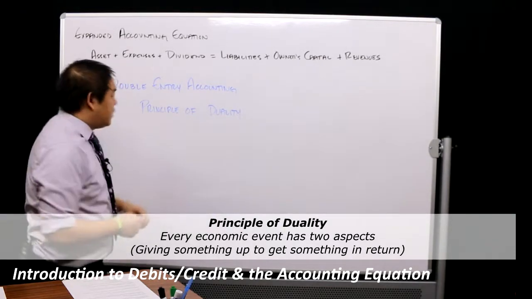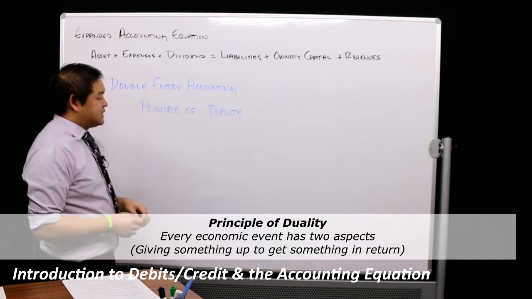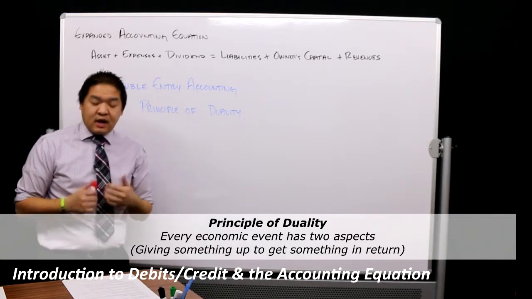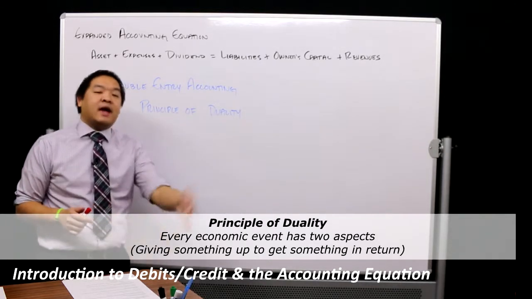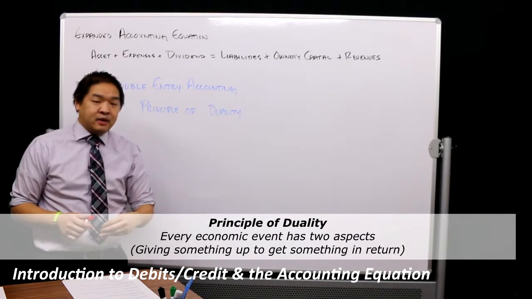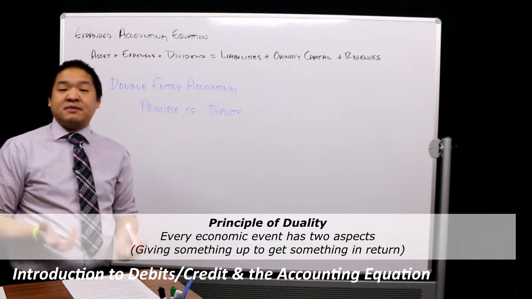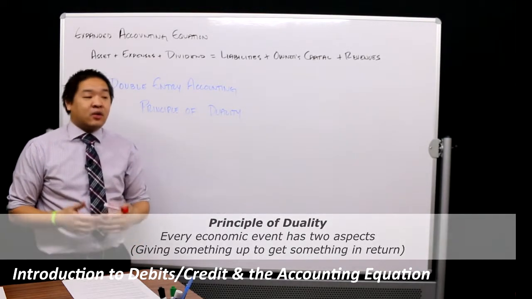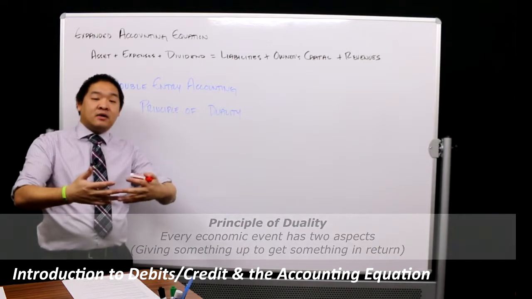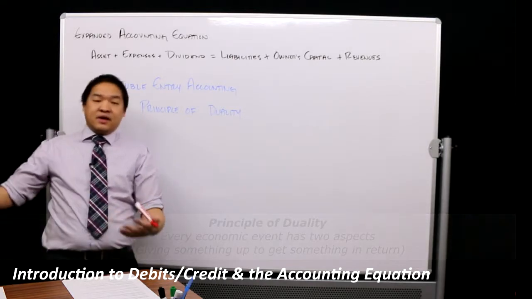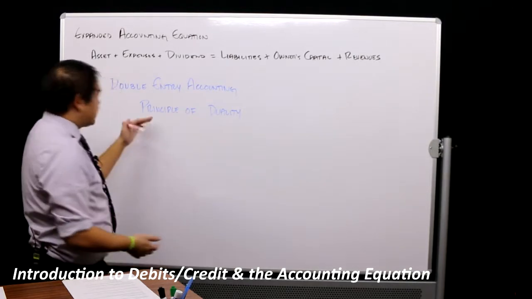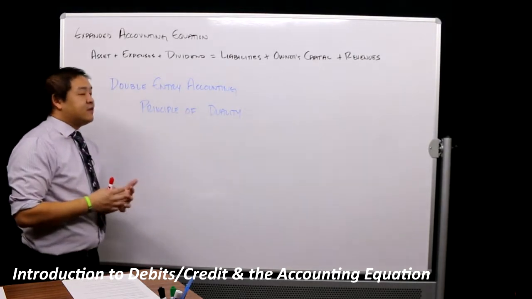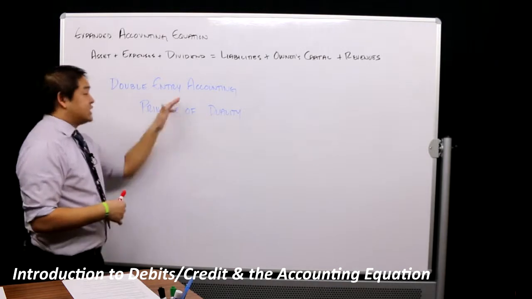Now, we can look at the principle of duality and we can look at examples like effort and reward. The more effort I put into something, hopefully I'll be handsomely rewarded in the end. We can also look at sacrifice and benefit. So if we look at time, we're going to sacrifice our time now to get a benefit hopefully later on, because we can't be in two places at once. So the principle of duality tells us that we've got to do two things when a transaction happens